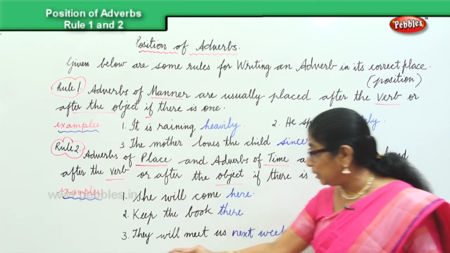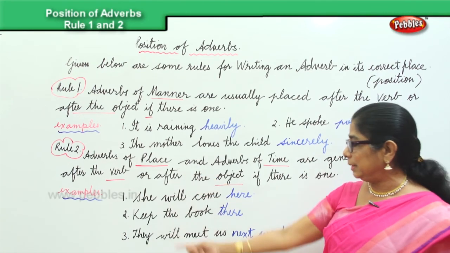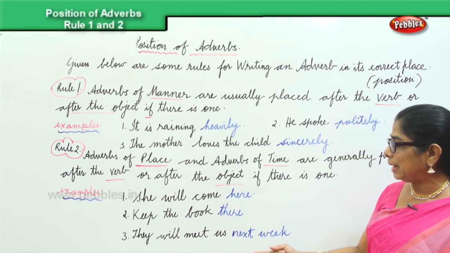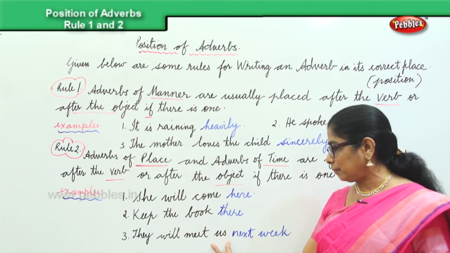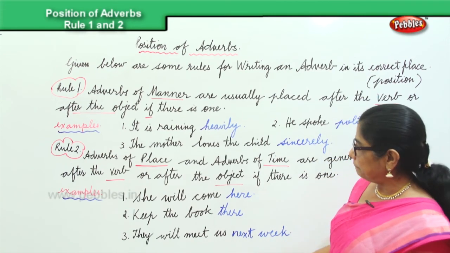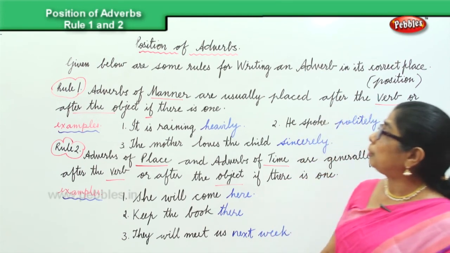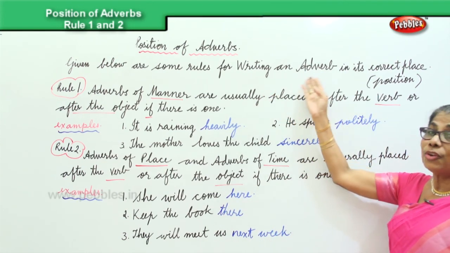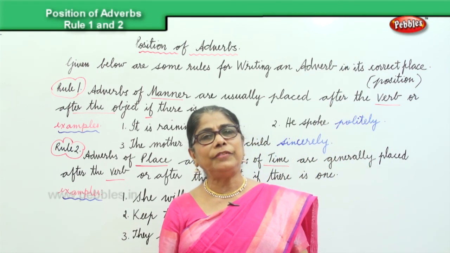In the last one, they will meet us next week, the object is us. So first the object, then the adverb. So we have done two rules. We have 4 more rules for you. Remember, these rules are for writing, to know the correct positioning of the adverbs.